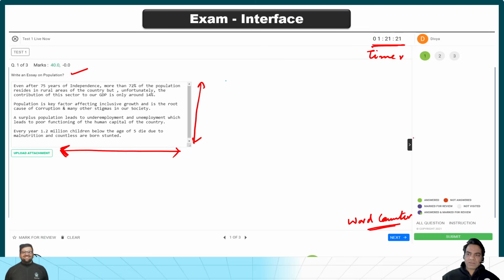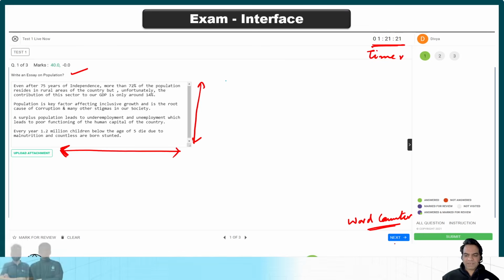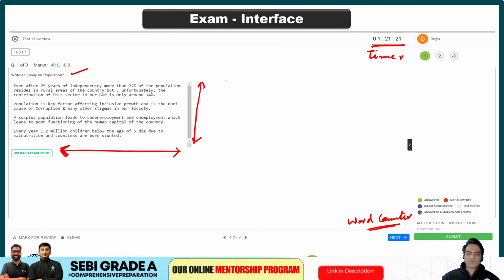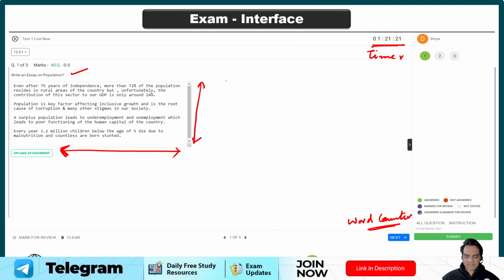And once you complete your answer, answer number one, you click submit, and next you move to the next question. Then same you do with the next question, you click submit, move next, and you can move through your questions. So this is what the interface of the exam looks like. So guys, you need to start practicing on the interface of the exam. That is very, very important for your exam preparation.